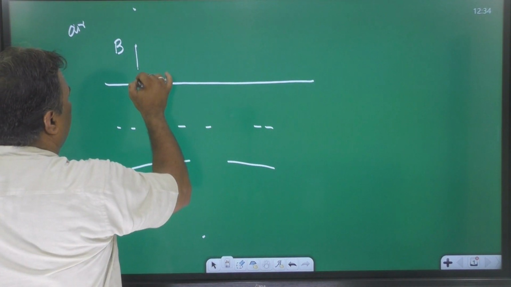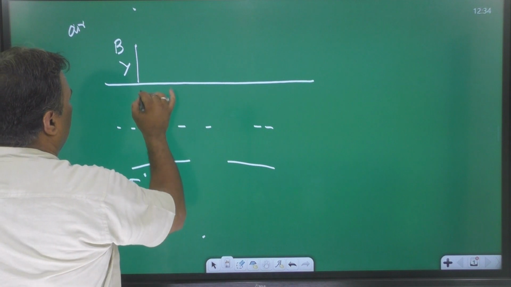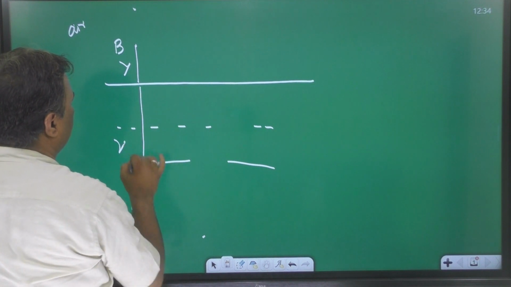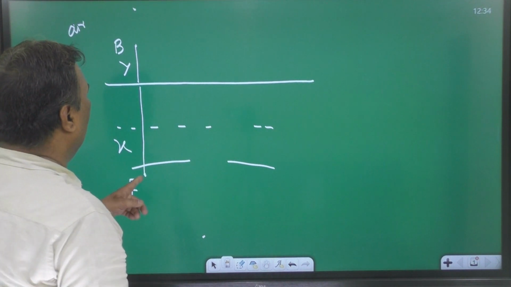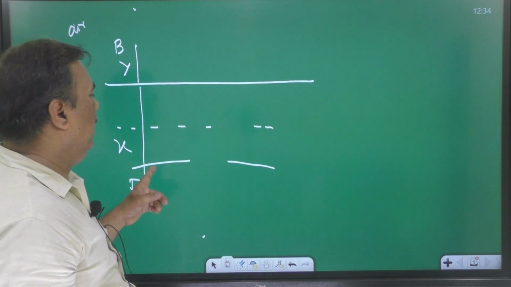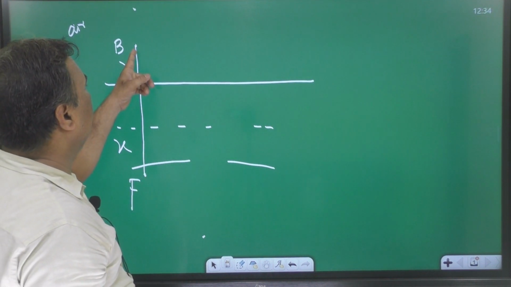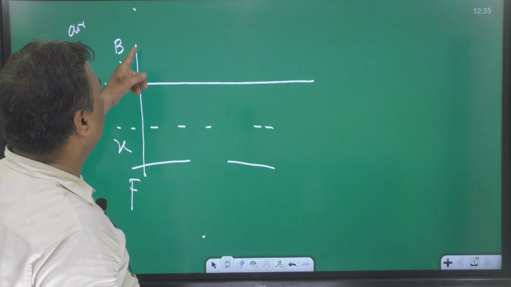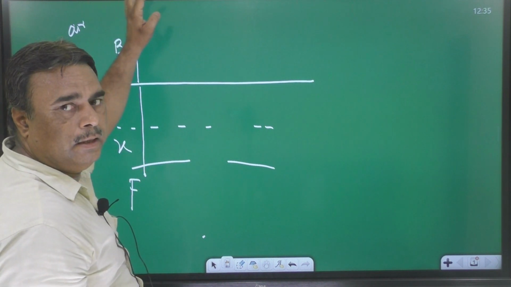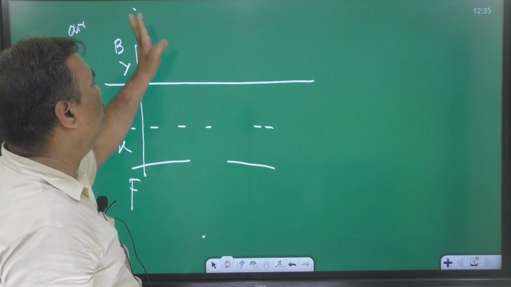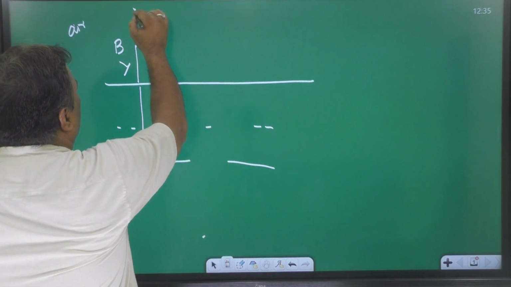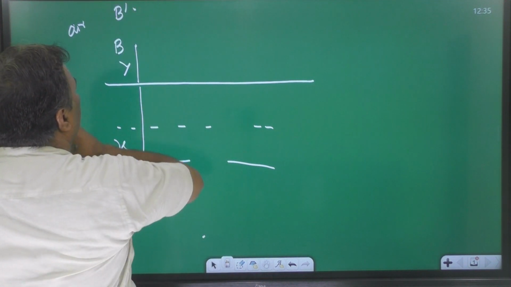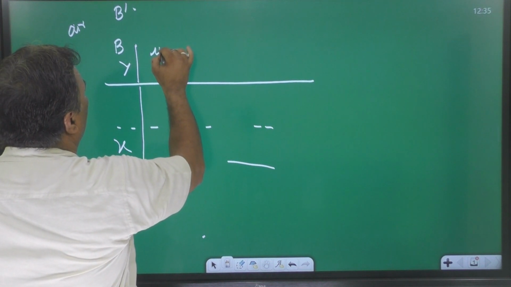Suppose this is y, this is x. Observer in denser medium, object in rarer medium. So observer will see it at a greater height with respect to the real position of the bird. So this is the image of bird and this one is mu y.